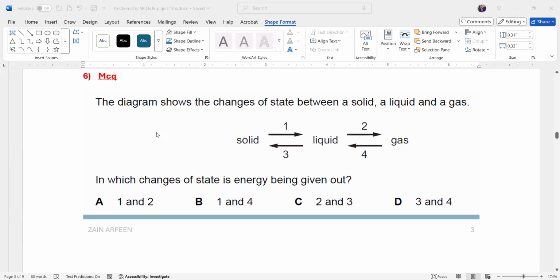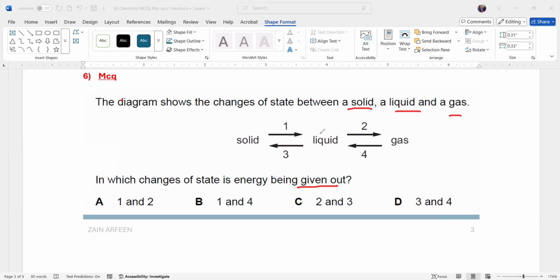3 and 4 doubt? You mean the option, okay. The question: the diagram shows the change of state between a solid, liquid, and a gas. In which change of state is the energy being given out? Given out, sir, 3 and 4.